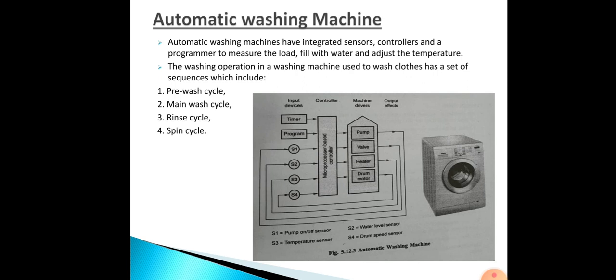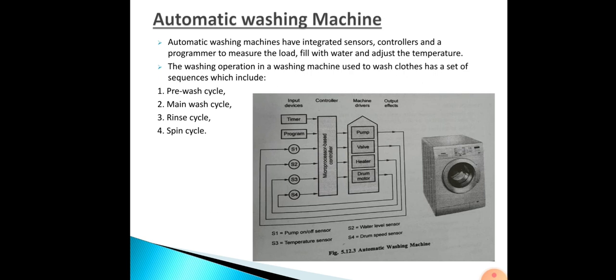In some cases they even use hot air drying. This is a good example of a mechatronic system. The sequence includes the pre-wash cycle, main wash cycle, rinse cycle and spin cycle, as you can see in the diagram.